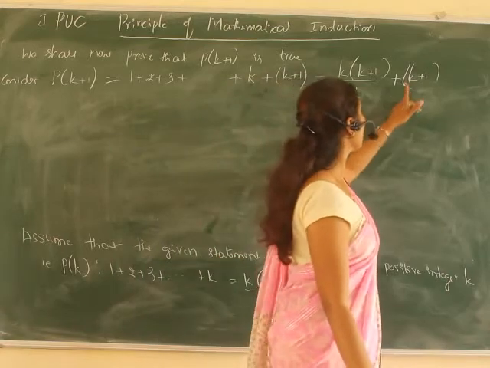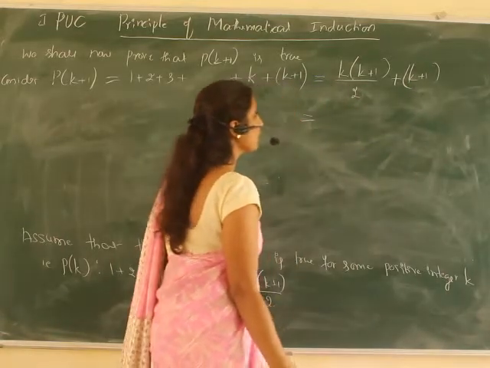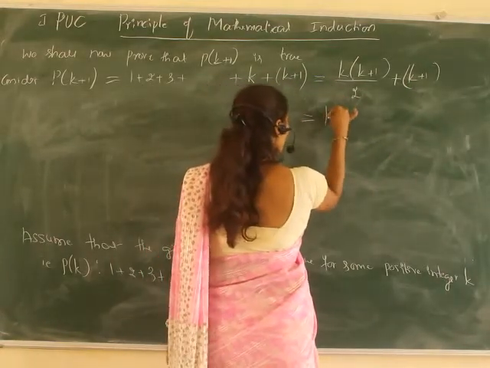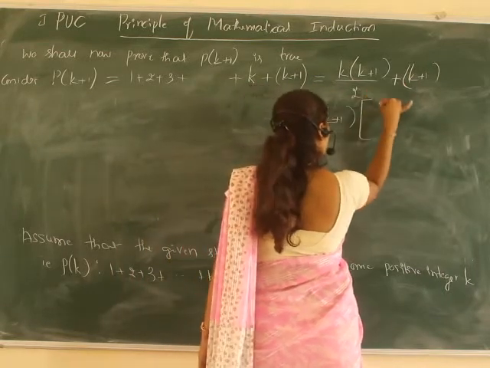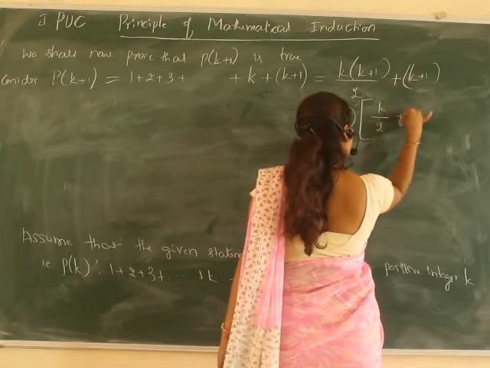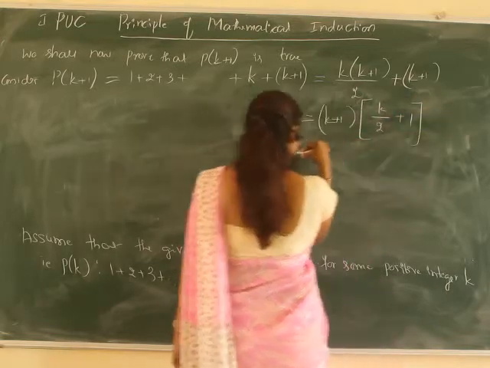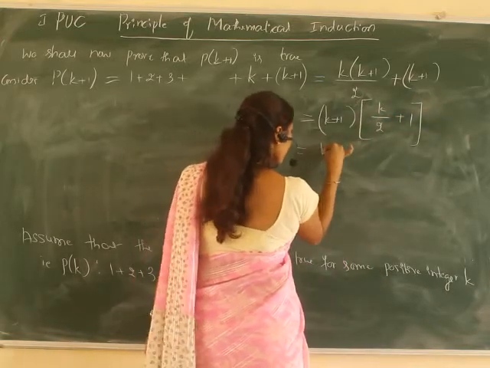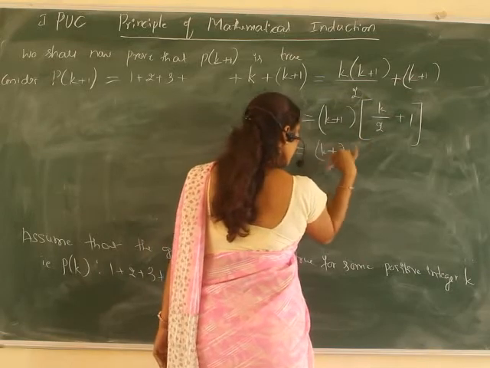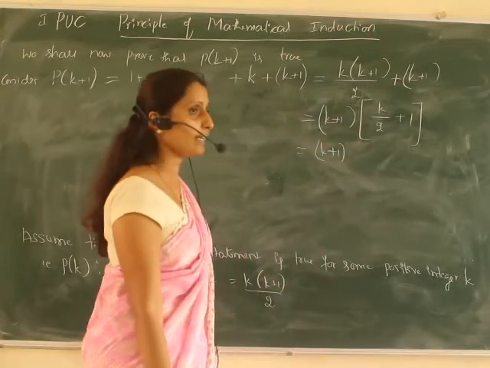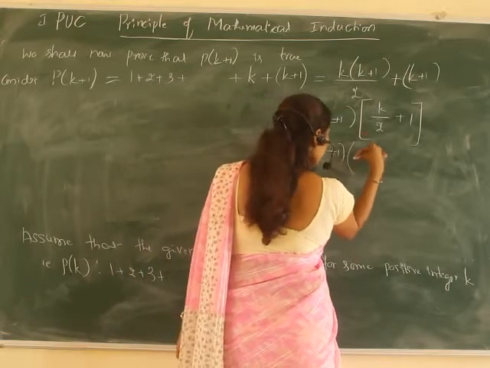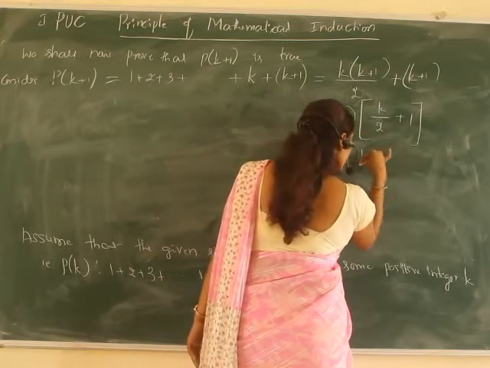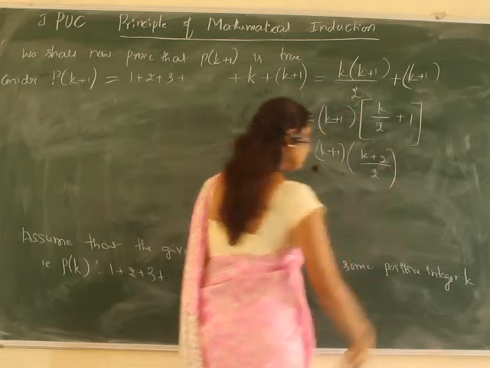So how can I simplify? I'll take k plus 1 as a common term here. If I take k plus 1 common, what will remain here? k by 2 plus 1. So this will be equal to k plus 1 into k by 2 plus 1; taking a common denominator 2, that will be k plus 2 divided by 2.